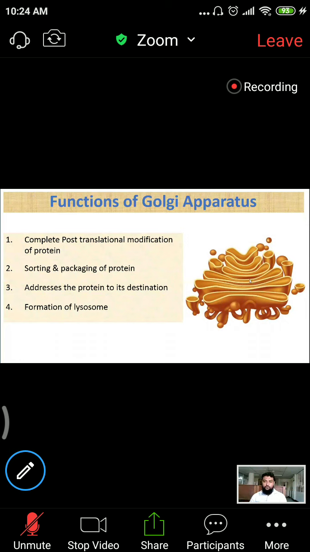And Golgi apparatus packages and sorts out the good protein.